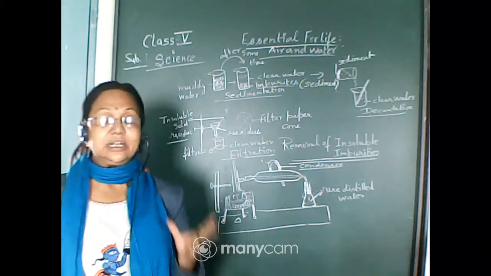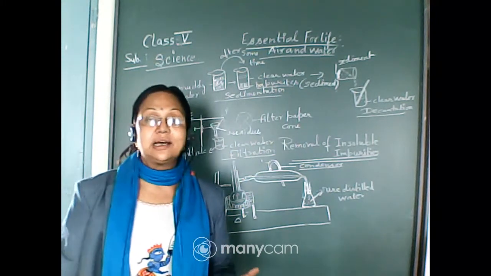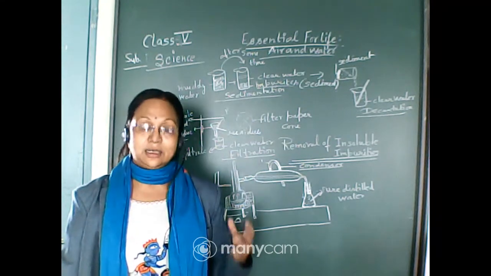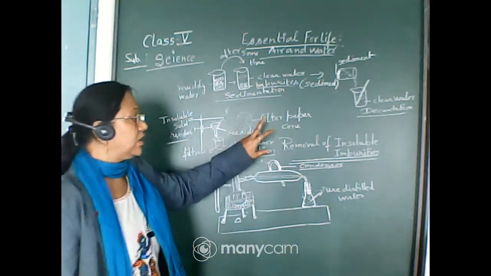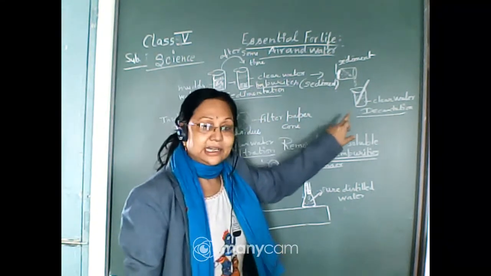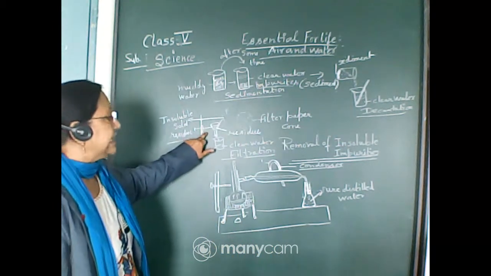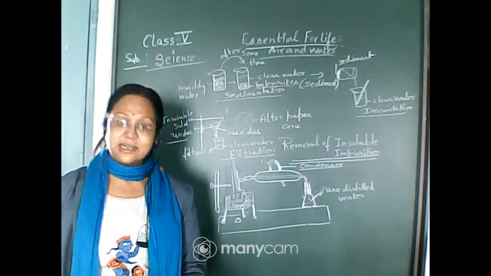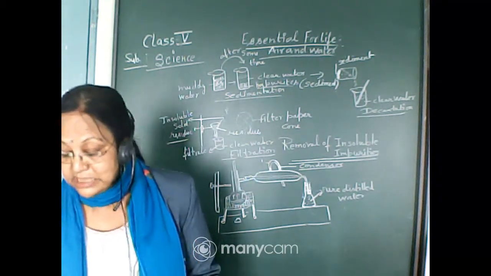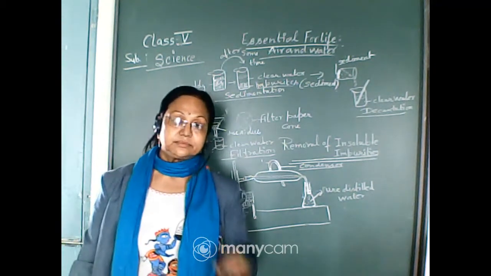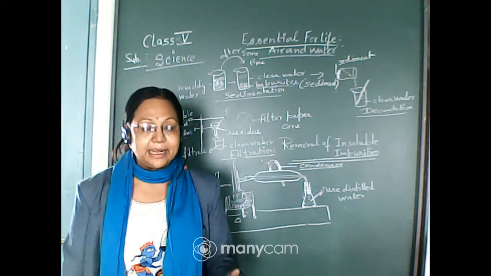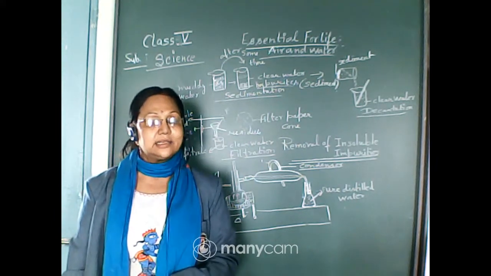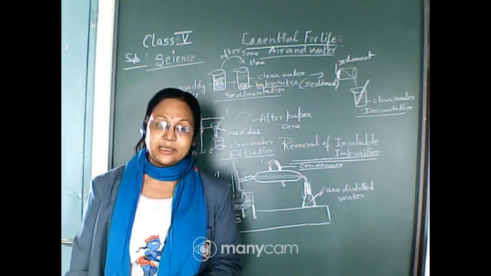So on the filter paper you will get all the solid residue which was not removed during the decantation. All these impurities will be cleaned by this filtration, and the water we get is the clear water. So these are the ways by which we can separate the insoluble particles or insoluble impurities which are present in the water.